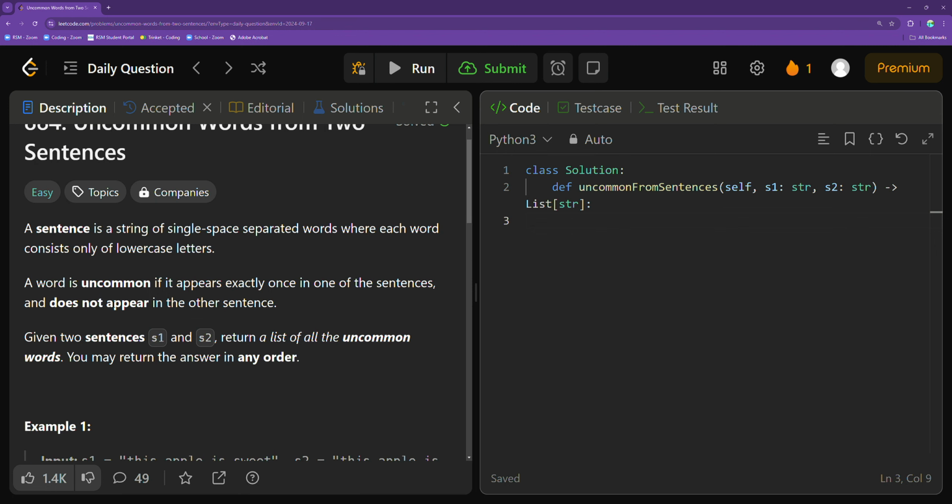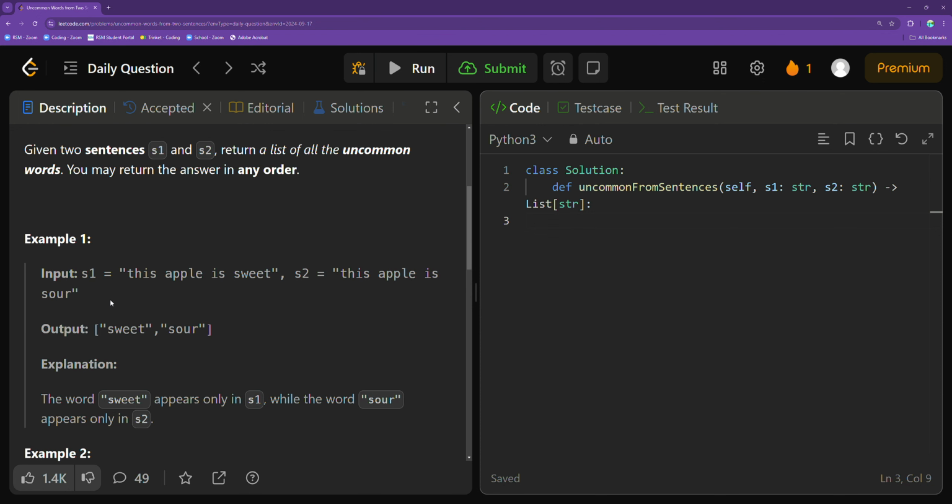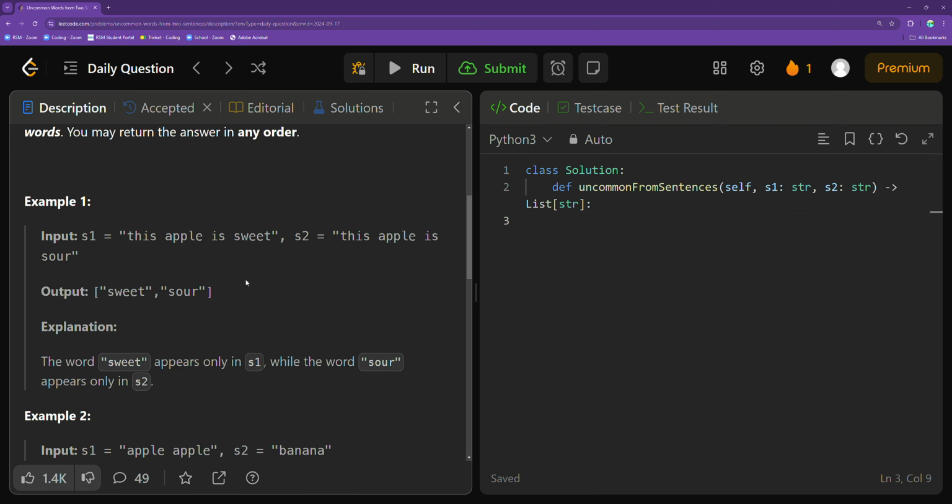So this may seem a bit confusing at first when you really just try to think about it in your head, and so let's actually visually depict this problem in the examples provided for this problem statement. So in example 1, we have an S1 sentence input string of "this apple is sweet," and as you can see, each word is basically separated by a space, one space to be exact. And in sentence 2, or S2, we have "this apple is sour," and so we would output sweet and sour, an array of strings sweet and sour, because those are the only two elements that actually appear only once between both the input strings, right?